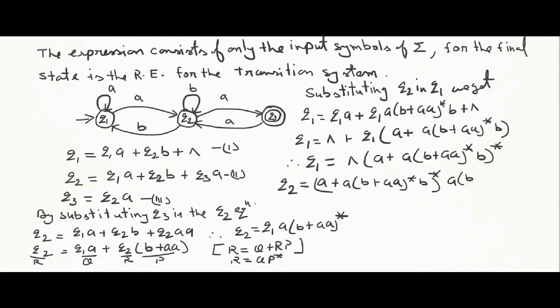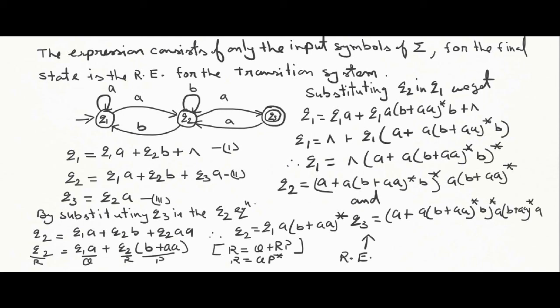So we have this value as the value of Q2, and what is the value of Q3? Substitute the value of Q2 in Q3 equals Q2A, equation 3. So we are going to have (A plus A(B plus AA) star B) star A(B plus AA) star A, and this is the regular expression corresponding to the transition system given in the question. Thank you.